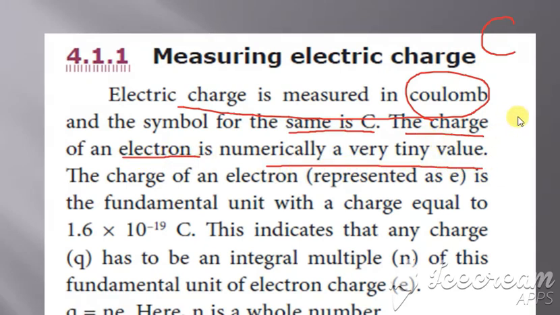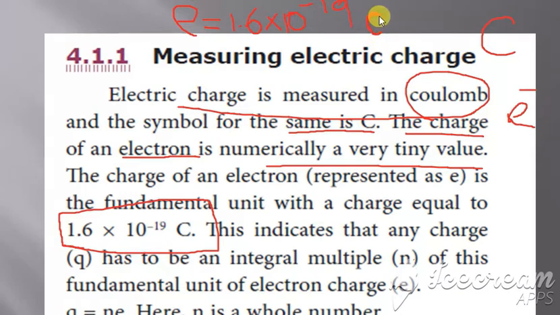Whenever you consider the charge of an electron, it is a small value. What is the value of that? It is 1.6 into 10 power minus 19 C. This is the value of the charge of an electron. You have to be very clear about this value, because it is very basic, and you'll be using it even in higher classes. So what is the value of e? e is the charge of the electron, 1.6 into 10 power minus 19 C.